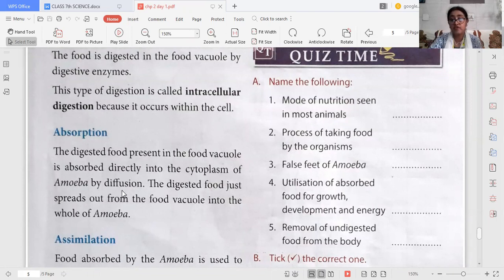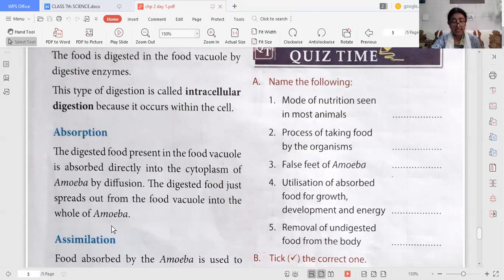By diffusion, the digested food just spreads out from the food vacuole into the whole amoeba. Again, I am repeating, the digested food present in the food vacuole is absorbed directly into the cytoplasm through a process known as diffusion.